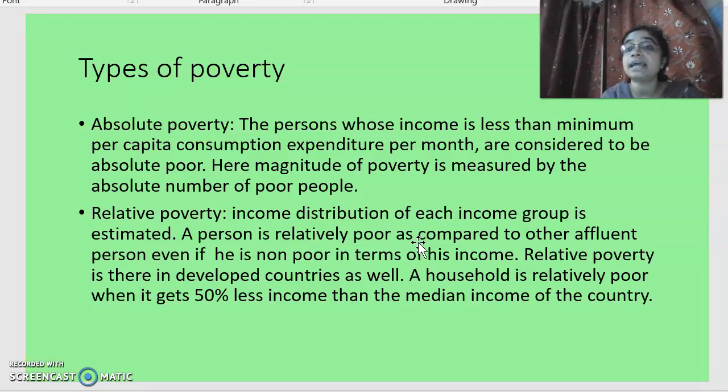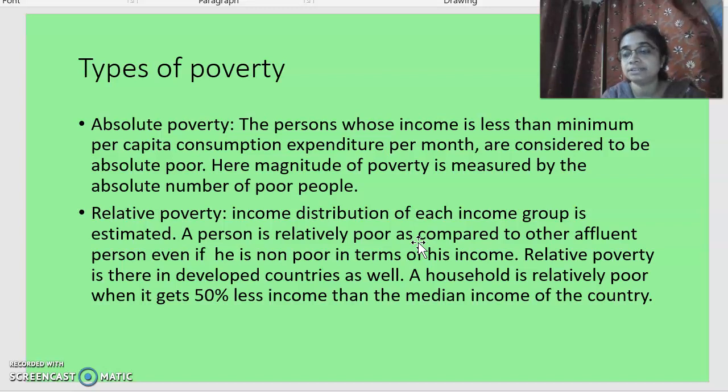So what are the different types of poverty? Basically, there are two ways to measure poverty. The first is absolute poverty, and the second is relative poverty. Absolute poverty means when the person doesn't have the minimum per capita consumption expenditure. If the person doesn't have the money for the minimum per capita consumption expenditure, then that person is called absolutely poor.